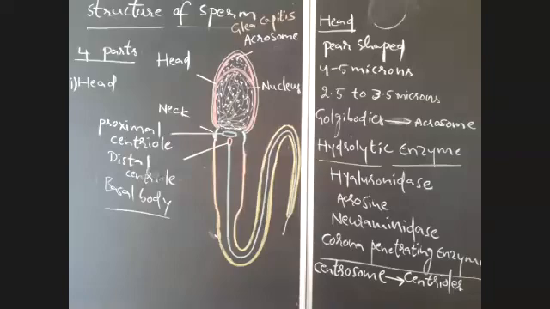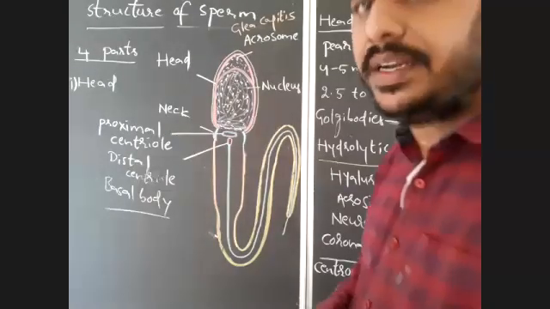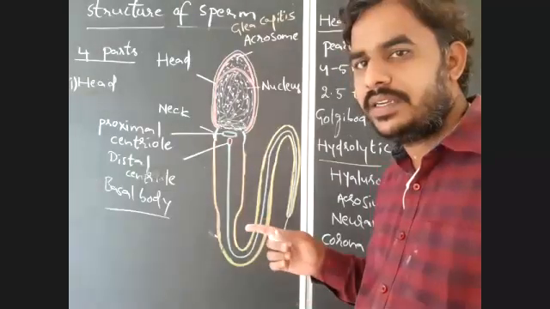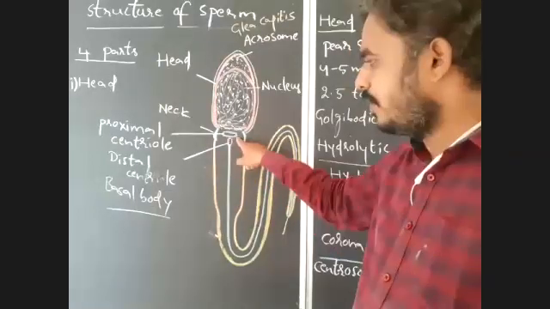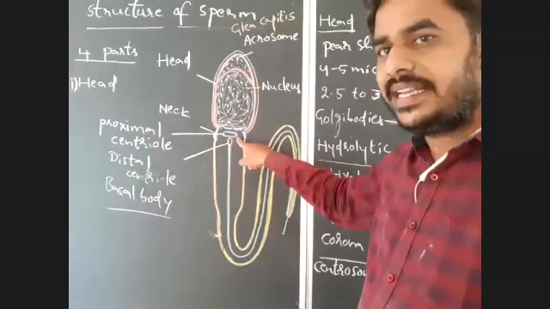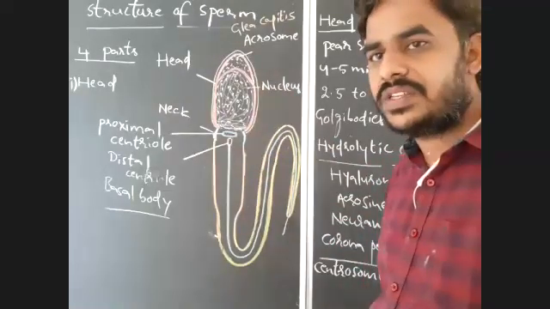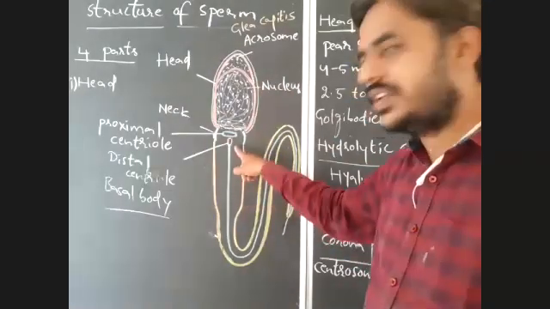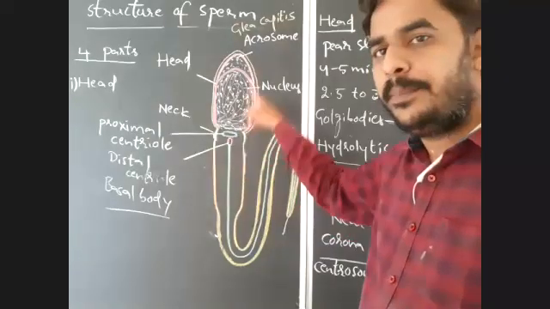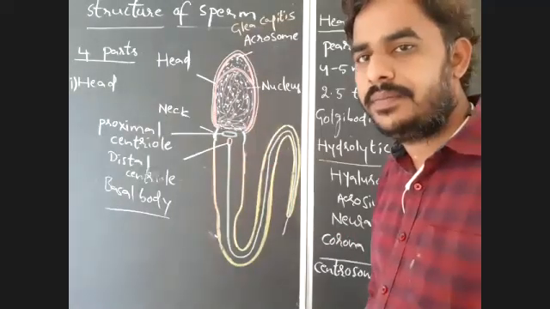The functions of this are completed here. Proximal centriole, distal centriole: the proximal centriole is arranged at right angles to the main axis or central axis of the sperm, and the distal centriole is arranged parallel to the central axis of the sperm. That you have to remember.